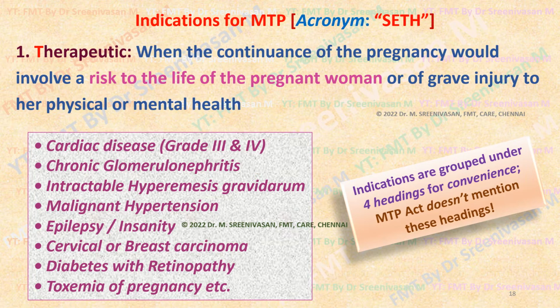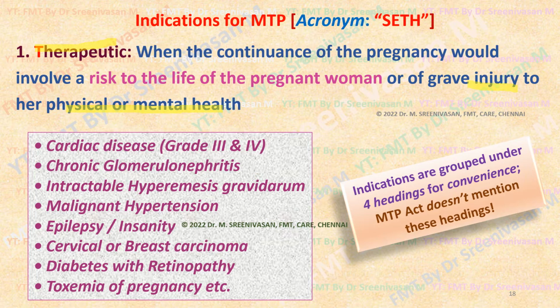First is the therapeutic ground or therapeutic cause for this MTP. Therapeutic means when the continuation of pregnancy would involve a risk to the life of the pregnant woman, or a risk of causing grave injury to her physical or mental health. That is called a therapeutic indication. That is, for protecting the life of the pregnant woman, it can be done.